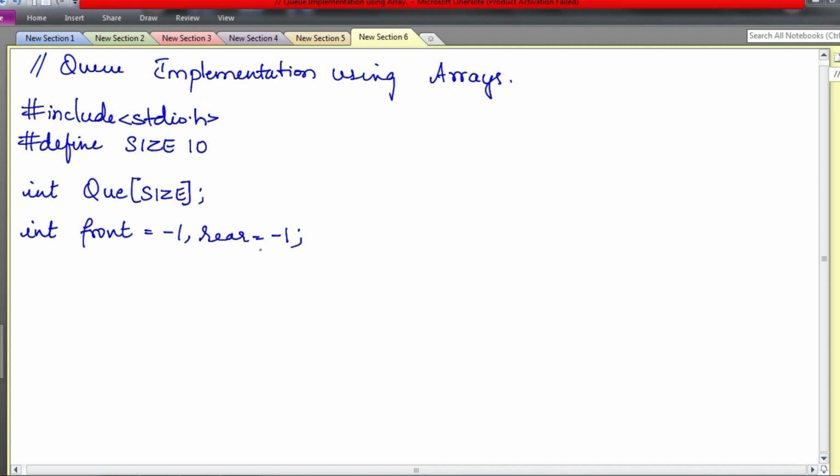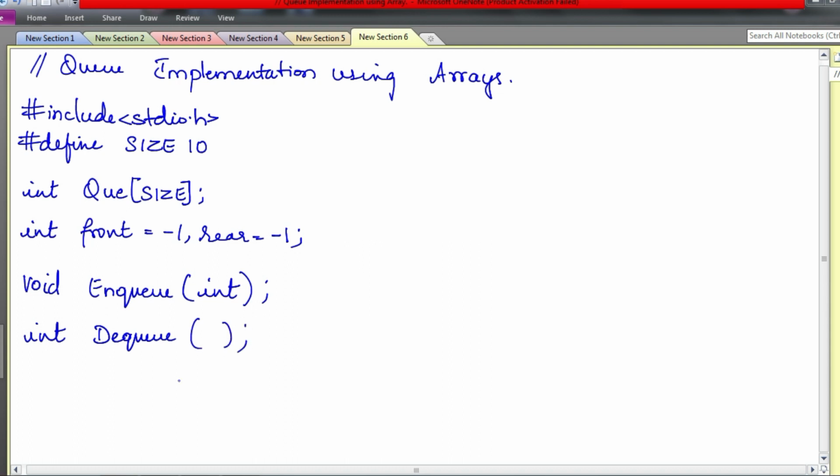Now I have to write three functions: one for inserting, one for deleting, and one for display. I will write void enqueue. Whatever number needs to be inserted, we pass it as a parameter. Dequeue actually removes one element from the queue, and we don't have to give any parameters for it.